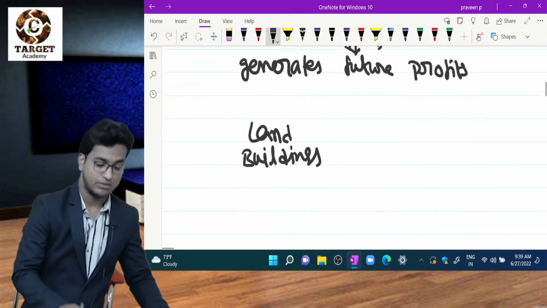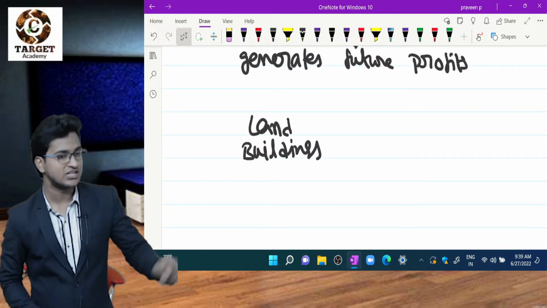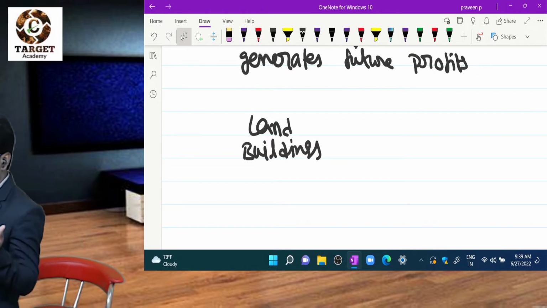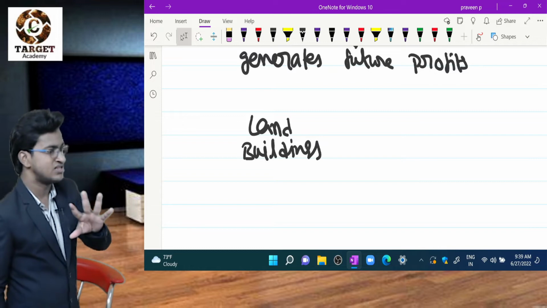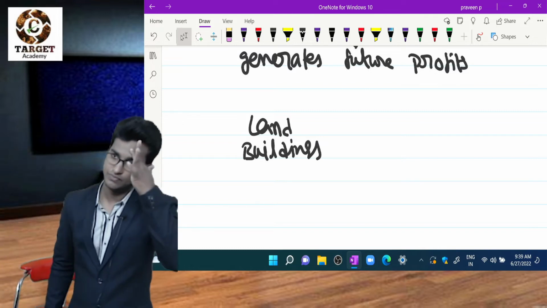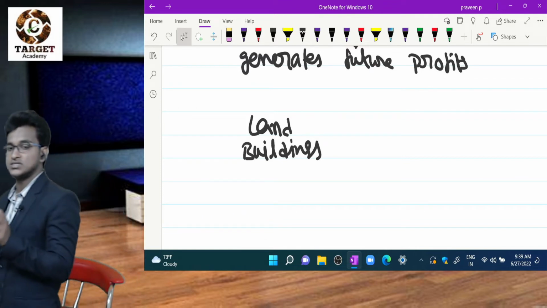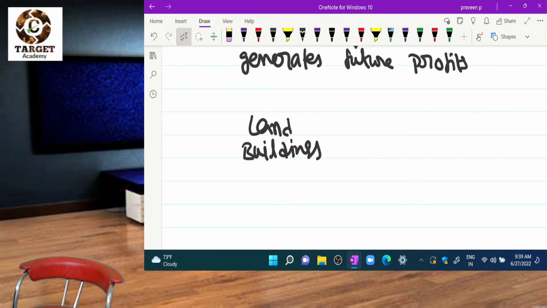These are main examples. For these classrooms, benches, projectors, ACs, fans, cameras, laptops, all this infrastructure, furniture. Simply we can say which generates future profits is called assets.